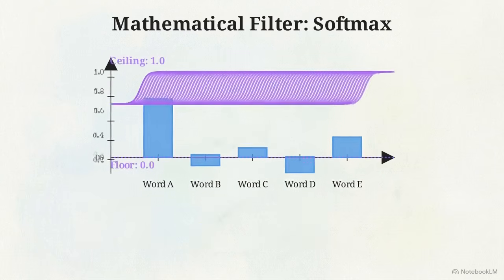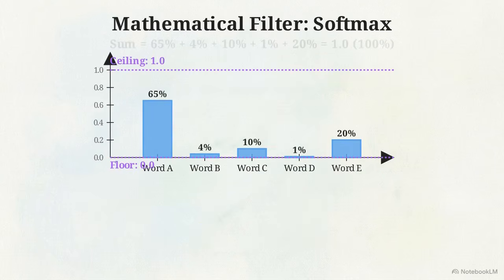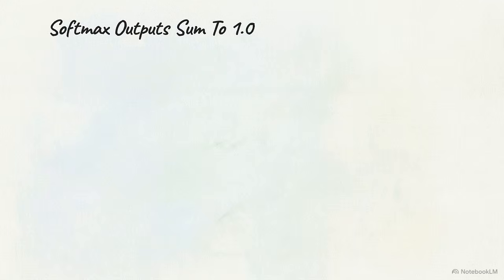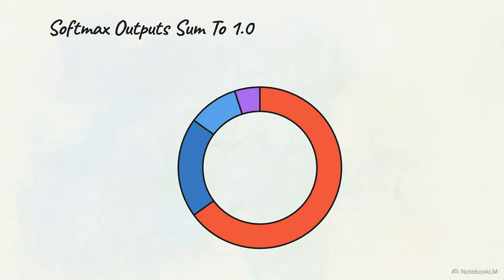To fix this, a mathematical filter called the Softmax function is applied to the final output layer to normalize these wild numbers. Softmax forces every raw number in the array into a strict probability distribution. It ensures every value is positive, and more importantly, that the entire set of numbers adds up to exactly 1.0.